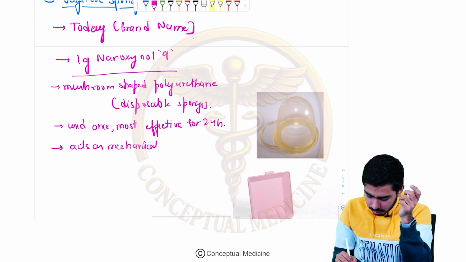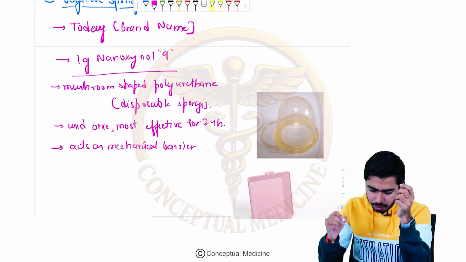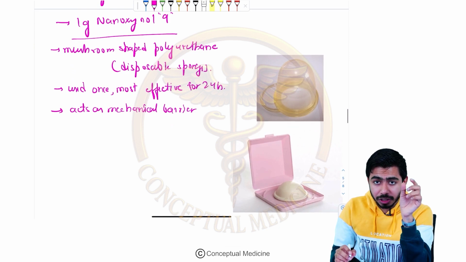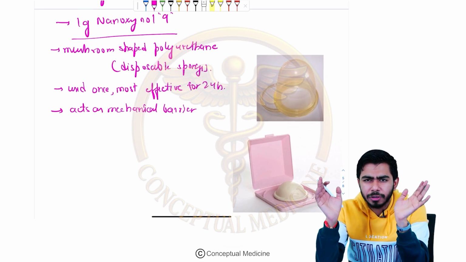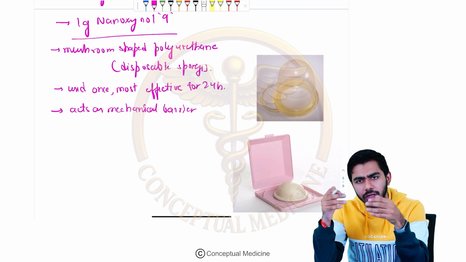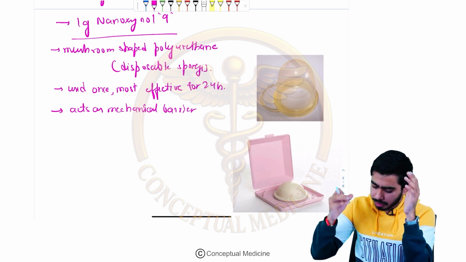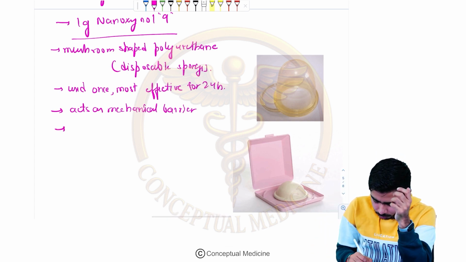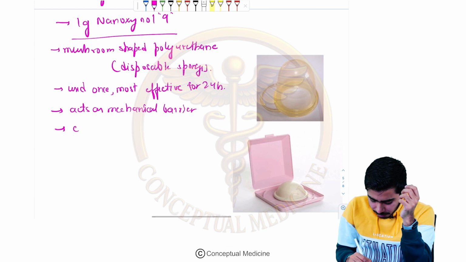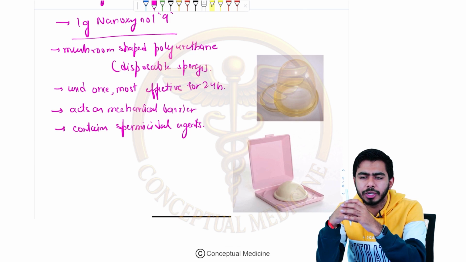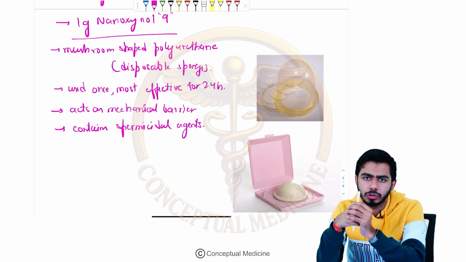So it acts as a mechanical barrier, which means it prevents the entry of sperms into the cervix. It also contains spermicidal agents, which disrupt the membrane of the sperm, and that's how they prevent the entry of sperms into the cervix. So it acts as a mechanical barrier and contains spermicidal agents also. First it prevents the entry, and secondly, if the sperms come in contact with the surface, it kills the sperms also.